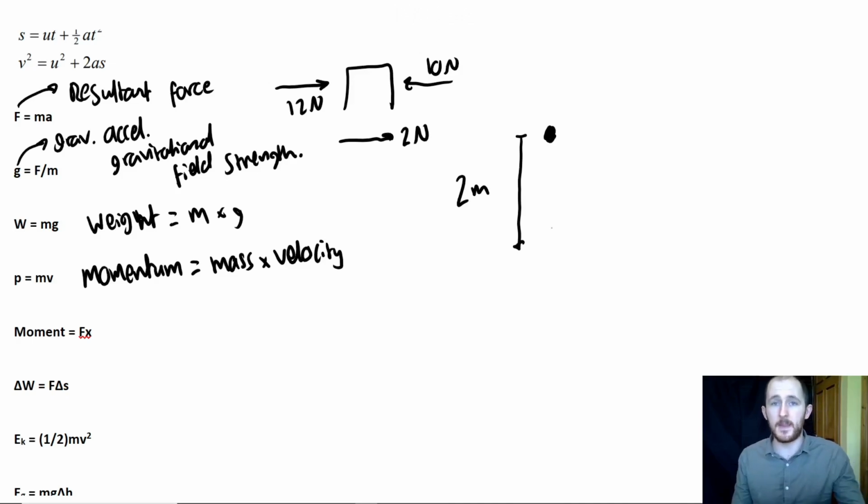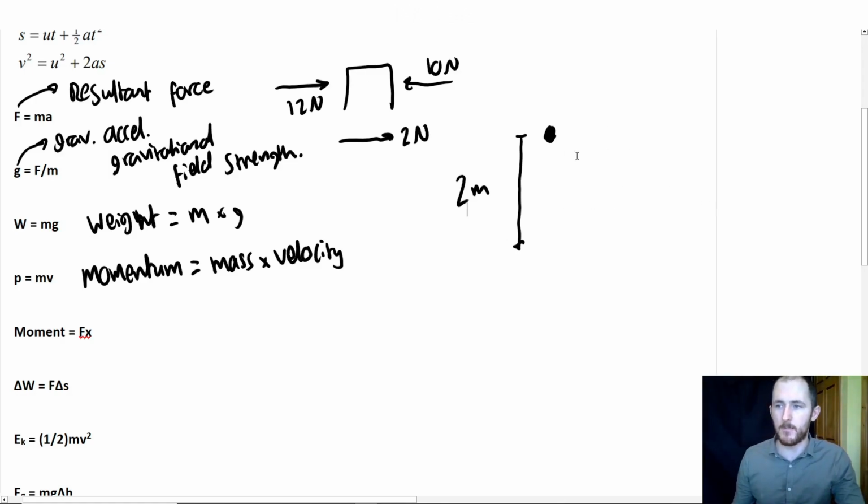Now, I need to pick a direction because everything has a direction, right? We have acceleration has direction, force has direction, velocity has direction, displacement has direction. That's another key point, right? s is not distance, it's displacement. Okay, so it can be negative, and it just means it's going in the opposite direction to what you said is positive.